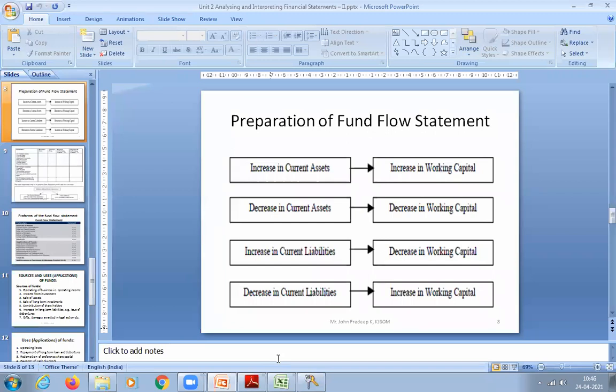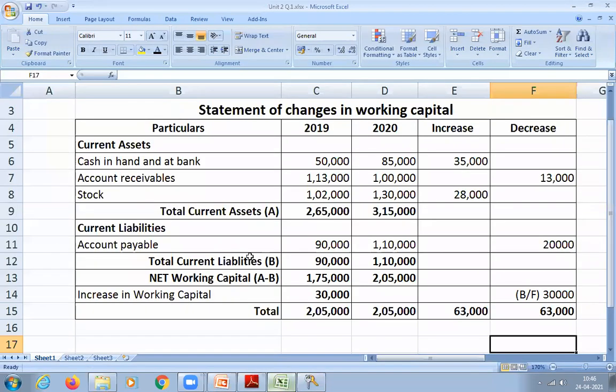Sir, why are you writing in the opposite column? Yes, sir. I was especially confused when it comes to current liabilities. Okay, sir. Thank you. Yeah, who was that? Preethama. Yes, sir. Yeah, okay.